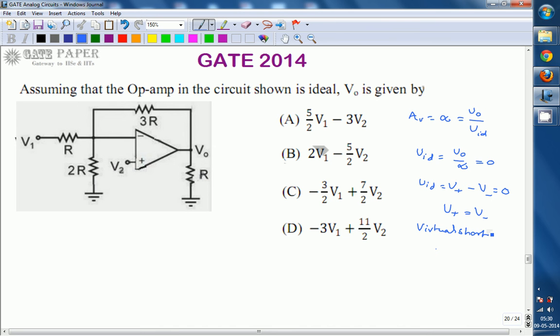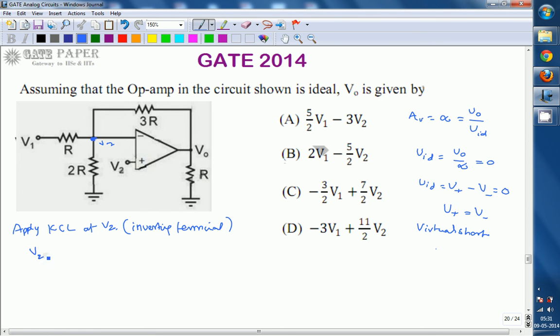an open loop voltage gain of infinity, so we can assume that the voltage at the non-inverting terminal and the voltage at the inverting terminal are the same. Because of that, since the non-inverting terminal is connected to V2, the inverting terminal is also at V2. So we can think in this way. Now apply Kirchhoff's current law, KCL, at V2, that is, at the inverting terminal.